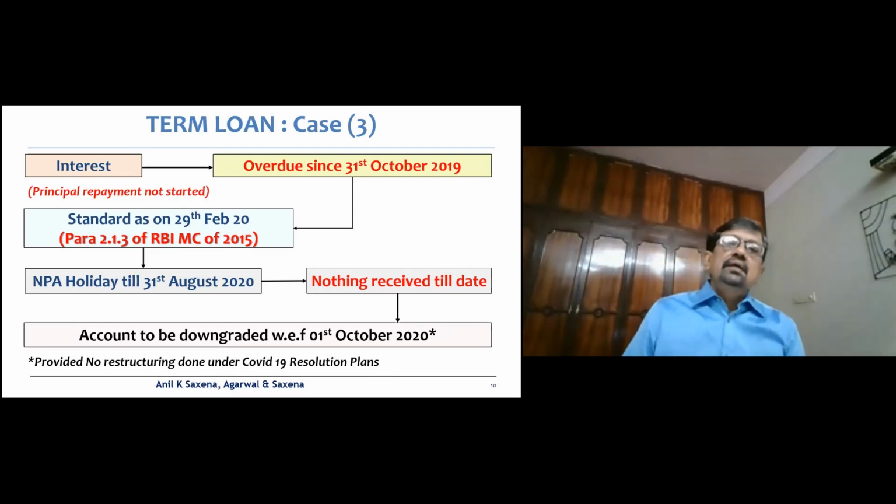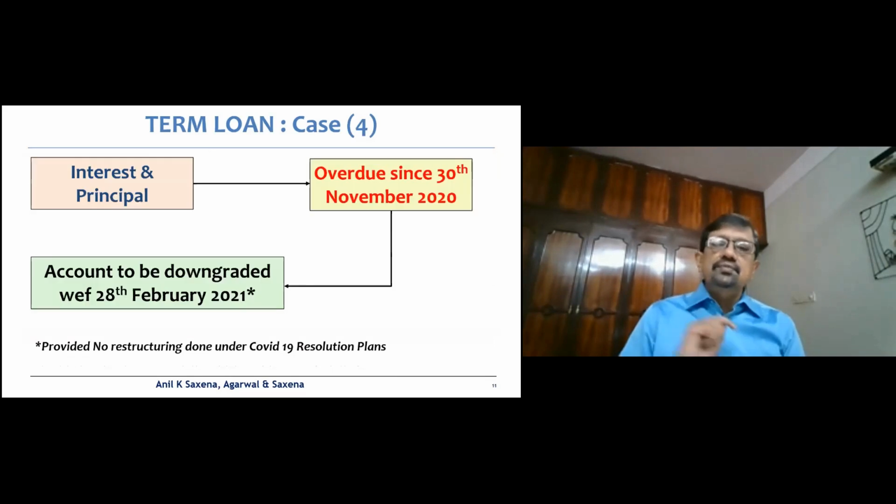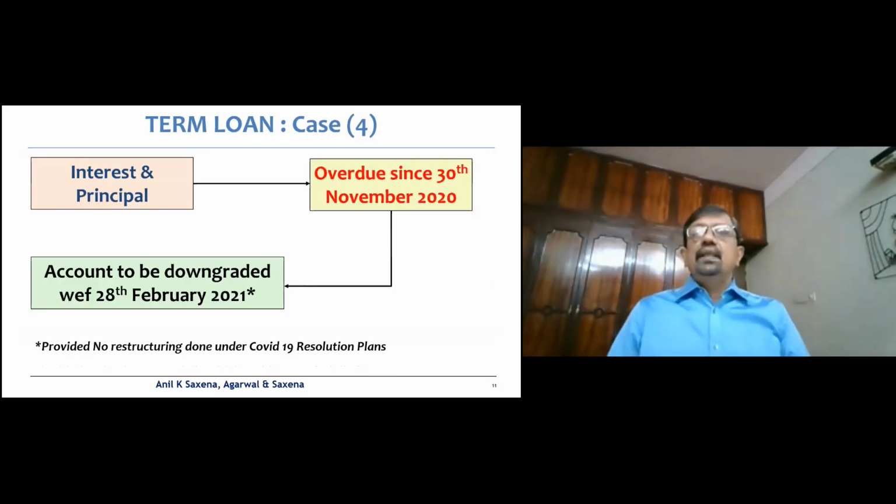So again, I take another 30 days from the 1st of September. That ends on 30th September, and 1st October 2020, I downgrade it to an NPA. Here again, the basic assumption is it has not been restructured in terms of the COVID-19 6th August 2020 circular, either as an MSME or otherwise.